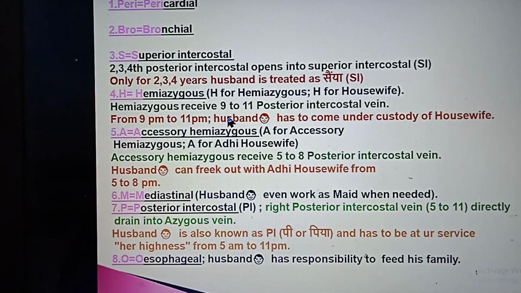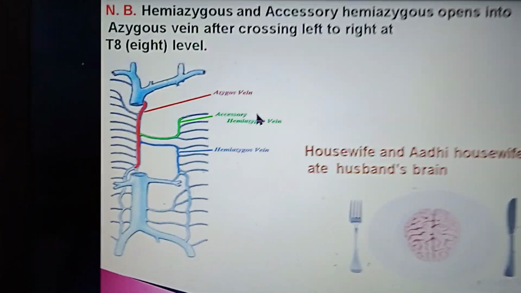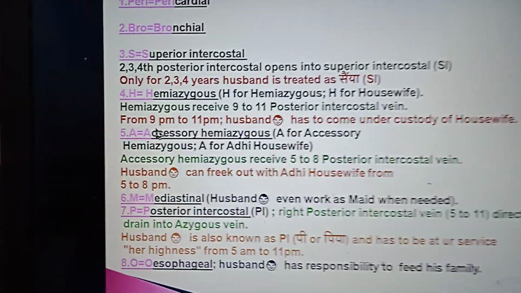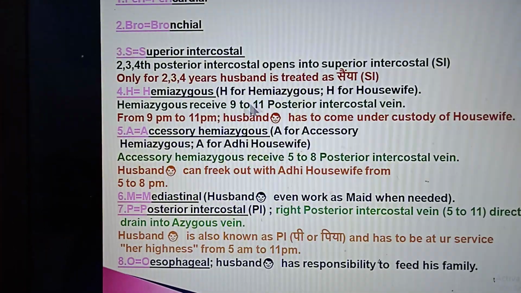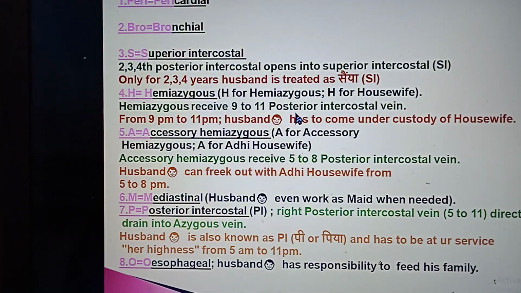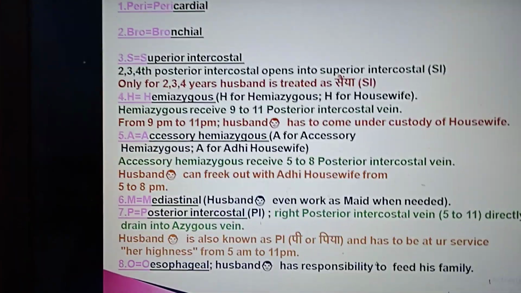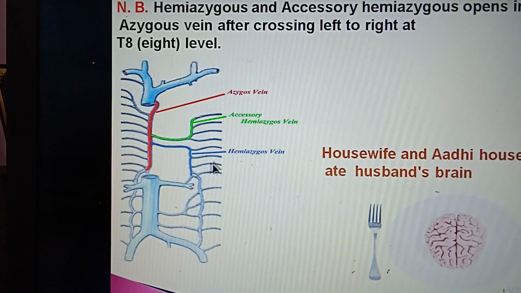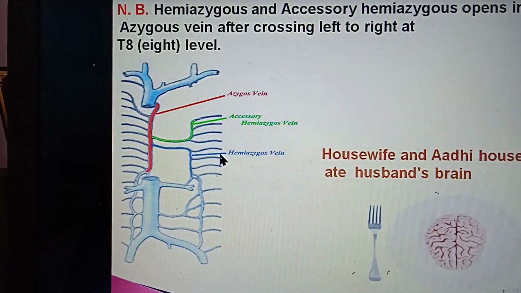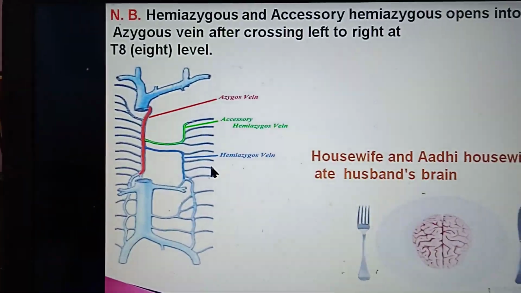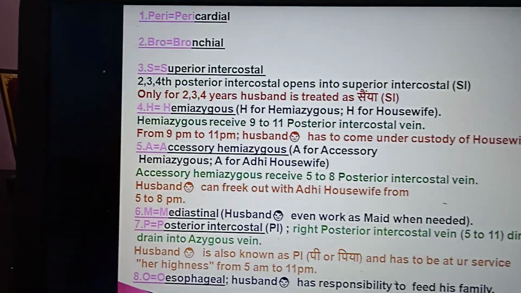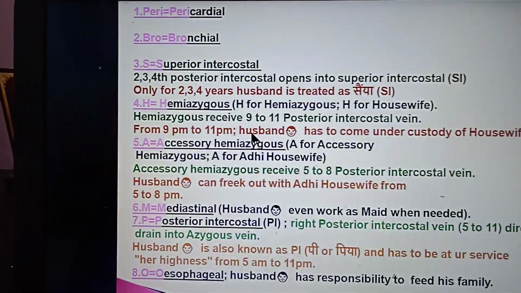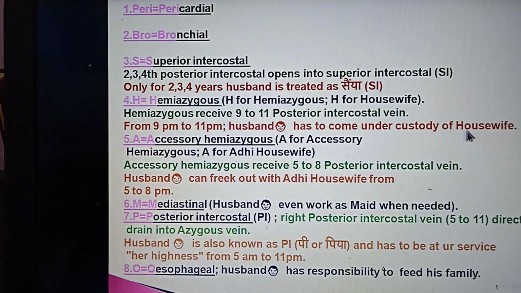Hemiazygous receives the 9th to 11th posterior intercostal veins. Here you can see this is the hemiazygous, receiving 9 to 11 on the left side. How can we relate it to the husband? From 9 to 11 p.m., the husband has to come under the custody of the housewife.